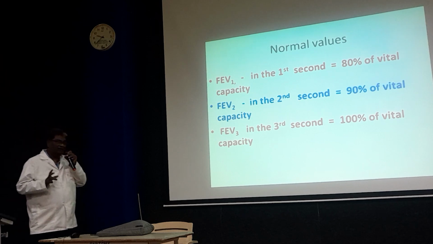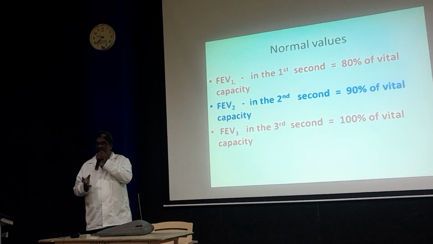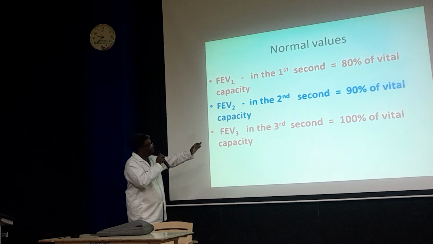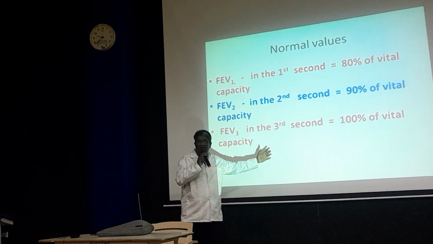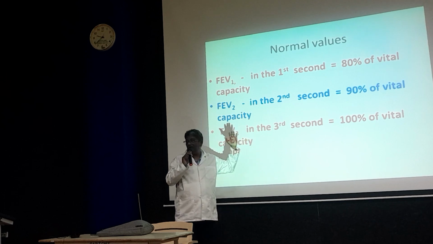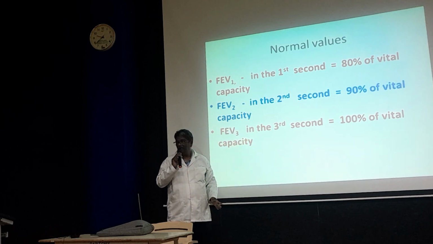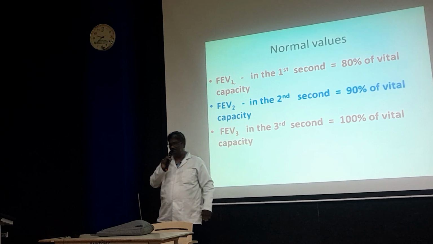Suppose at the time of the examination, in a clinical case, if these values are given as 60, 70, 80, that indicates obstructive lung disease. And if the normal value is there, it is non-obstructive lung disease.